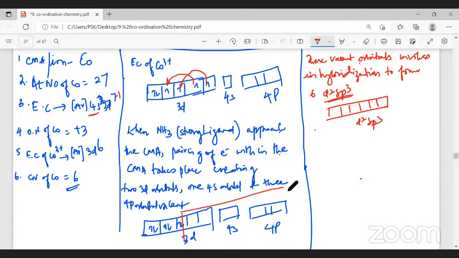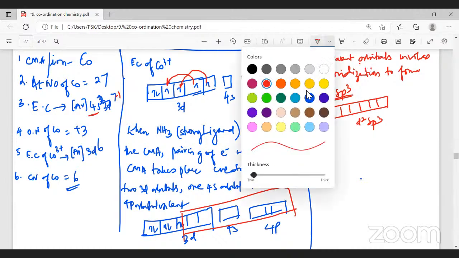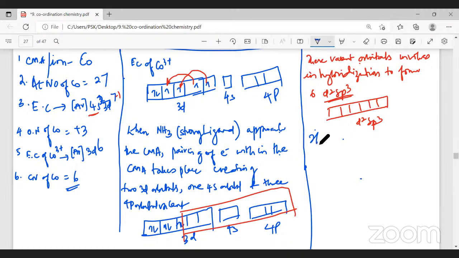Now you can see 3d2, 1 4s, and what? 3 4p. They involve in hybridization to form 6 d2sp3 hybrid orbitals. Followed? Students, are you following? Yes, sir.